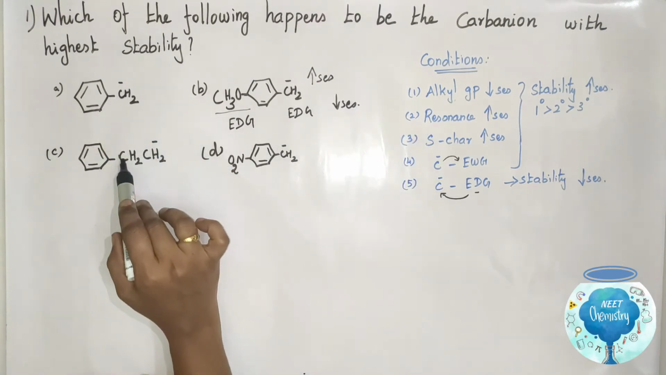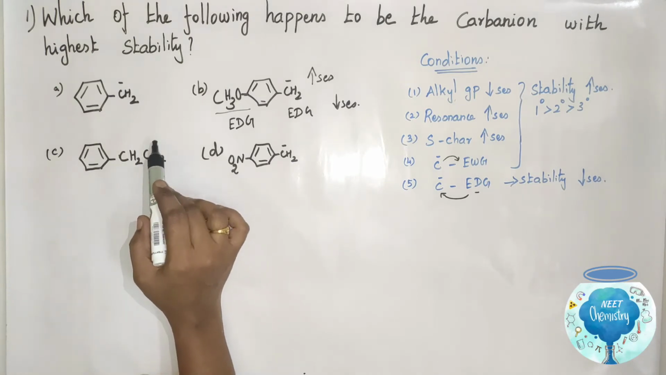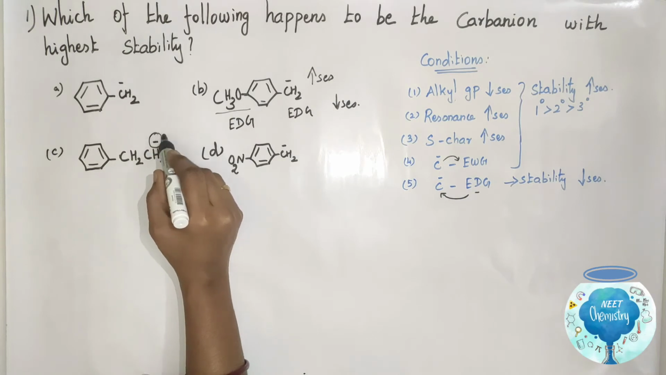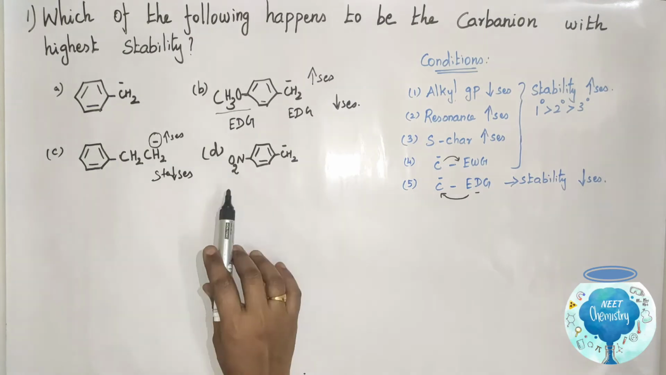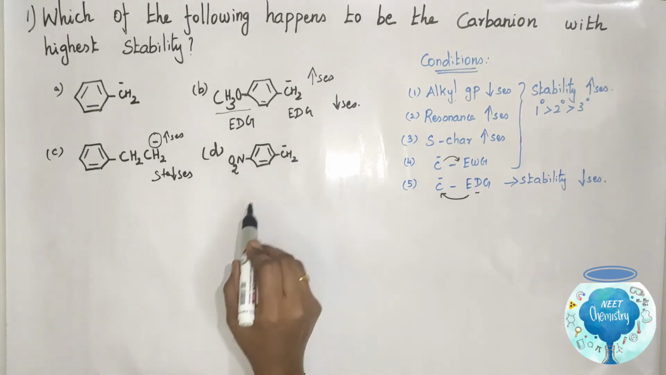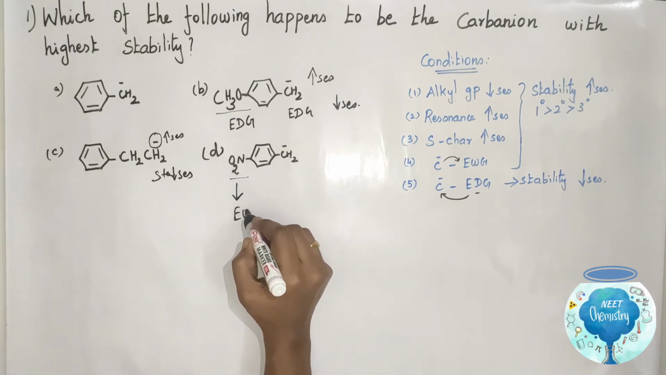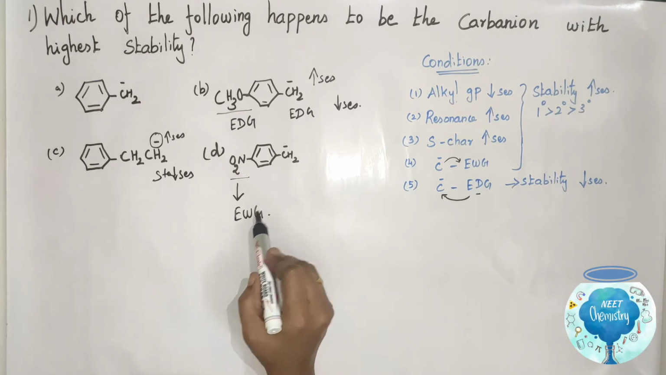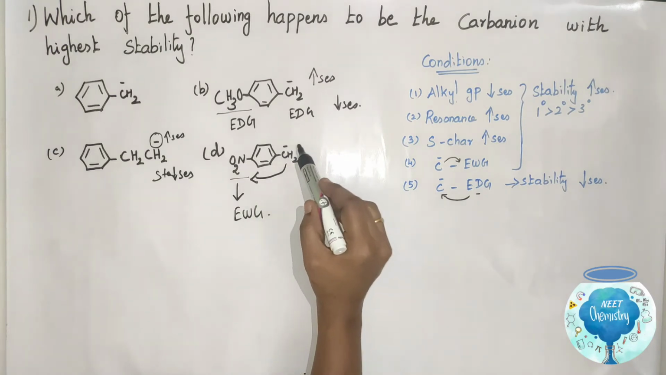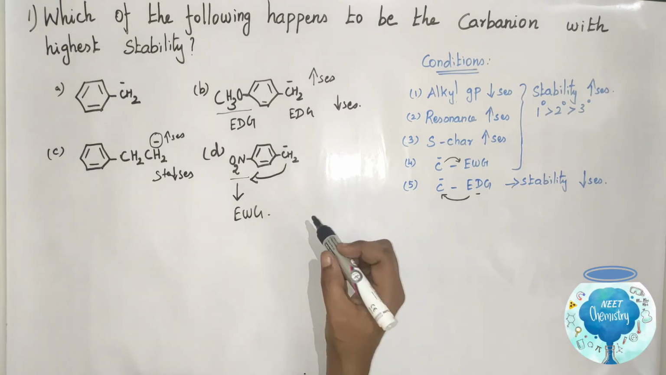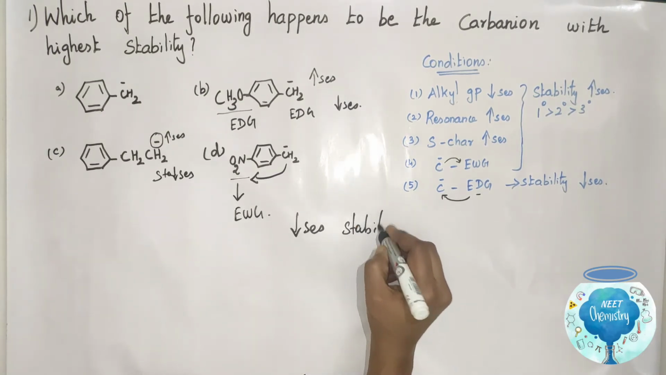Here the alkyl group is an electron donating group. This donates the electron towards the carbanion. The negative charge on the carbanion increases, stability decreases. So option D, the benzyl group attached with a nitro group. The nitro group is an electron withdrawing group. So it withdraws electron from this carbanion. So the negative charge of the carbanion decreases, stability increases.